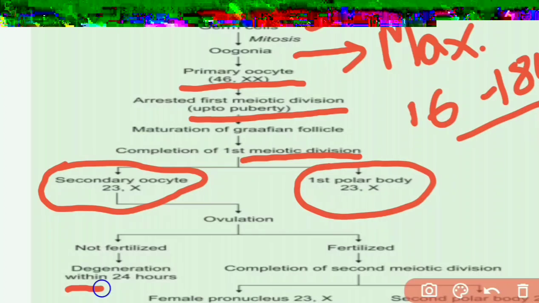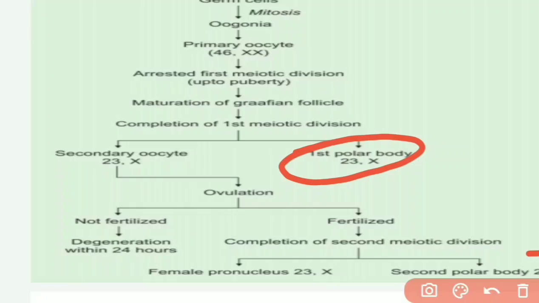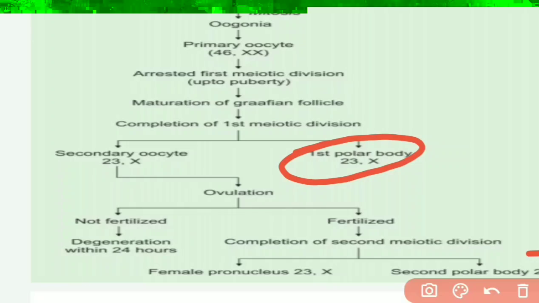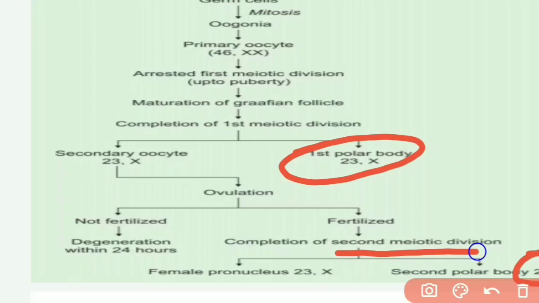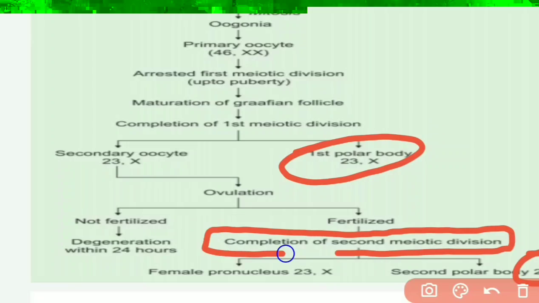So the MCQ here is answered. First polar body contains 23X, second polar body also contains 23X. More MCQs which will come from here is, at which stage is second meiotic division completed? Second meiotic division is completed only after fertilization. Without fertilization it never happens.